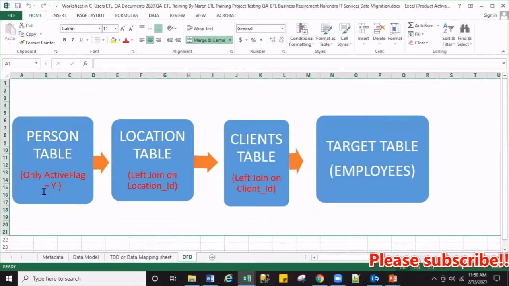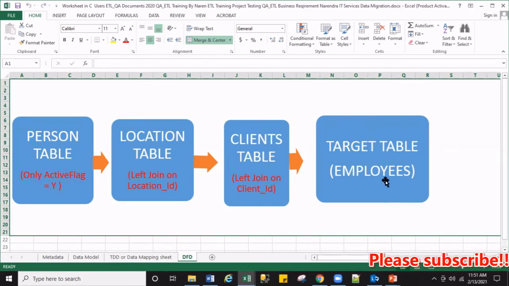So first of all we have to remove the records where active flag is N, and then move the data from the person table and do a left join on location ID with the location table, and again a left join on client ID. That means you have to join all three tables based upon the joining keys given here, and then move the data into the employee table.